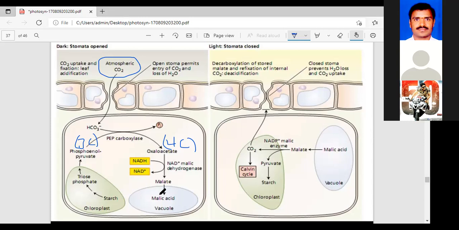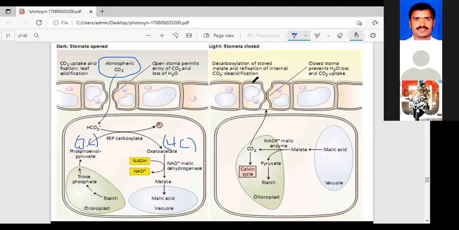After the vacuoles, this is converted into starch and triose phosphate, and this triose phosphate again forms the PEP. The same process undergoes in the dark time only, in the night time only. This is the total process of the dark reaction, when the stomata are open.